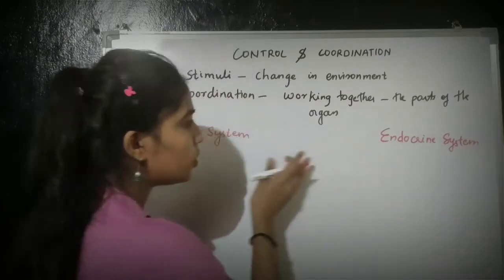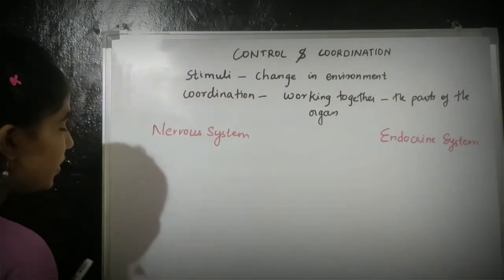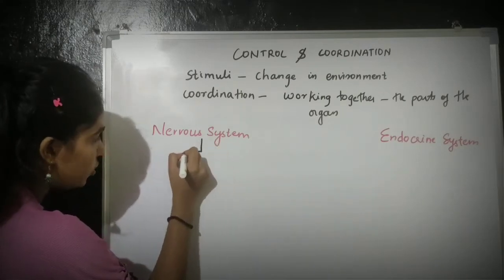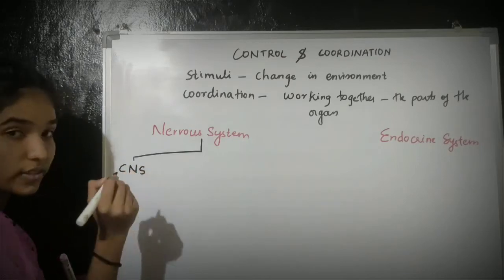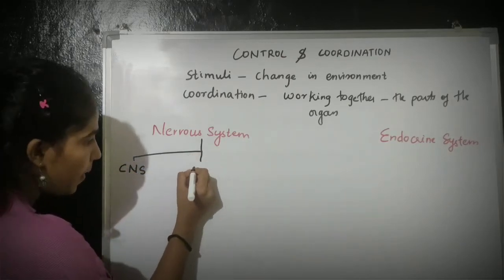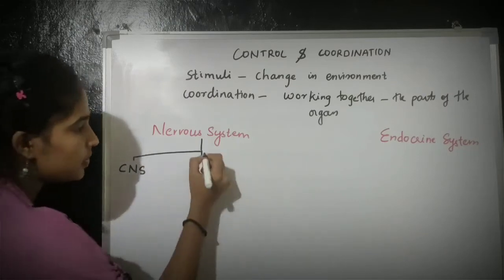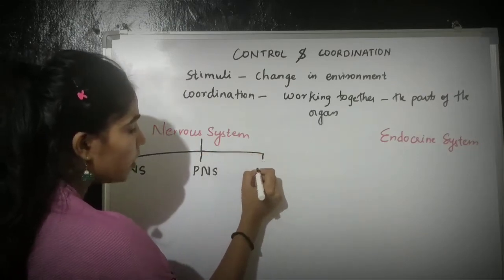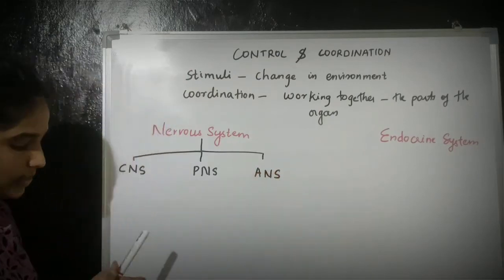These are the two systems in an animal. Now, the nervous system consists of the central nervous system or CNS, the peripheral nervous system or PNS, and the autonomous nervous system or ANS.